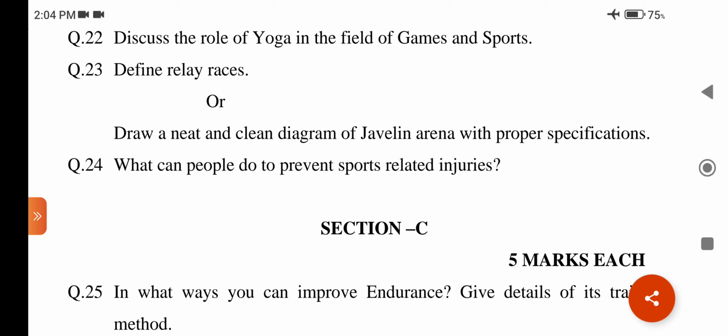Number 1, concentration power improved. Number 2, respiratory system improved. Number 3, skeleton system improved. Fourth, sports injuries prevented. 5, motor learning skill improved. 6, cardiovascular system improved. 7, yoga helpful during off season. 8, digestive system improved. 9, obesity controlled. 10, immune system improved. Explain all these points in 2 to 3 lines.